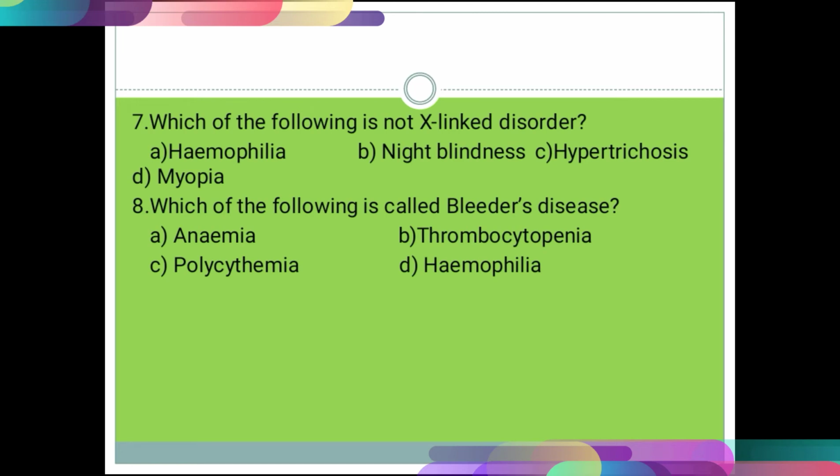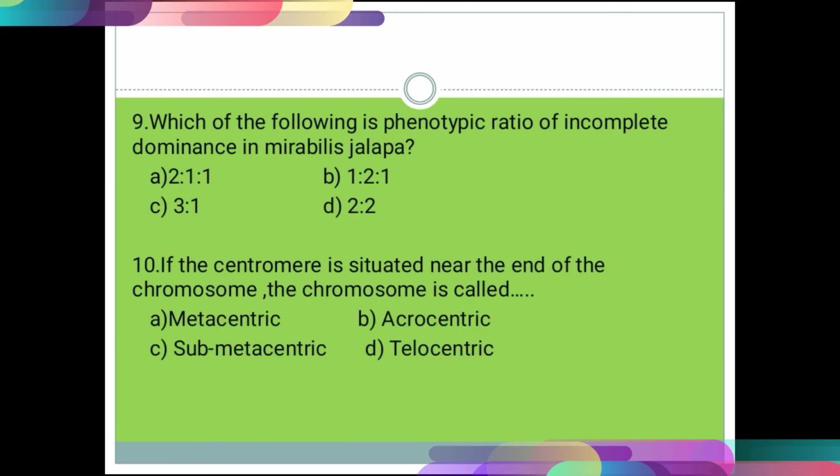Next question, question number 9. Which of the following is the phenotypic ratio of incomplete dominance in Mirabilis jalapa plant? Option A 2:1:1, option B 1:2:1, option C 3:1, and D 2:2. The correct option for that question is option number B, 1:2:1.